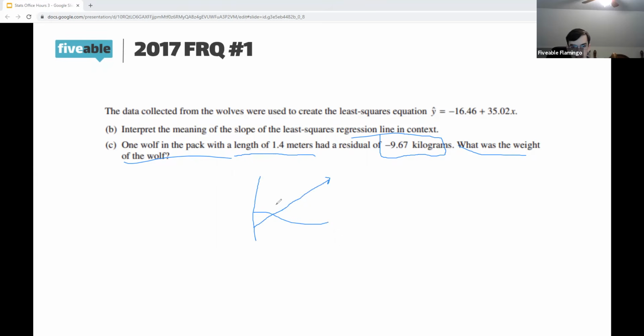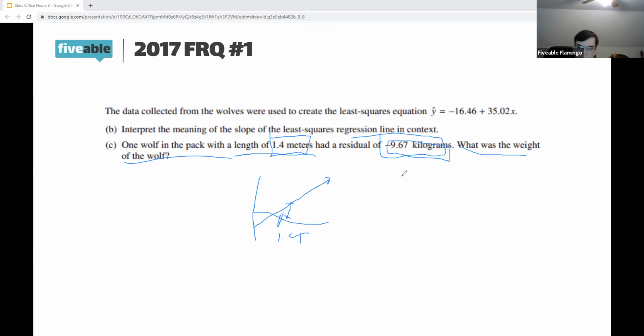And we're saying, given a length of 1.4, the residual was negative 9.67 kilograms. So that's the distance between the actual point and the predicted point. So in other words, we know that the actual value was 9.67 kilograms lower than what would be predicted.